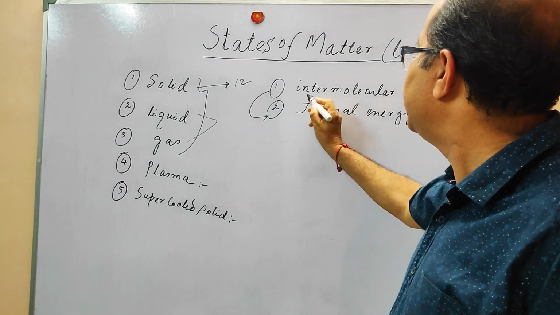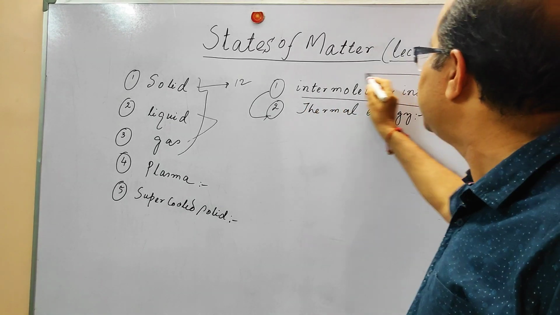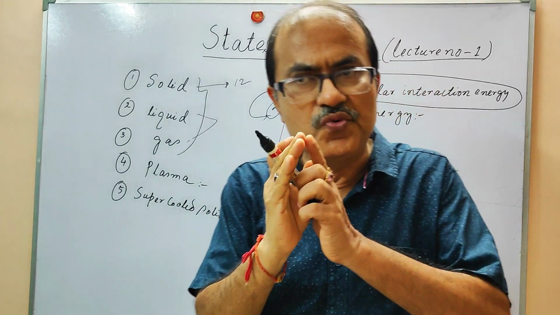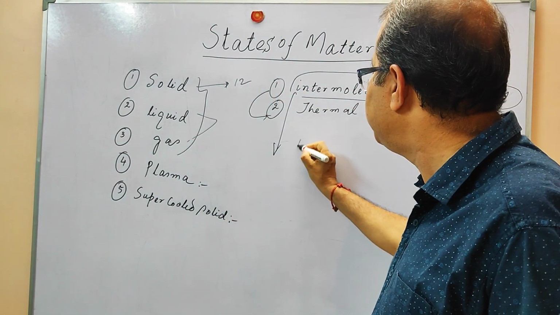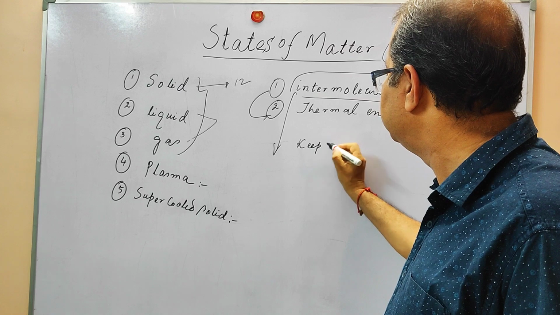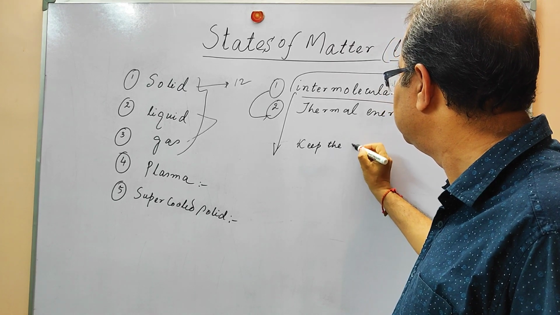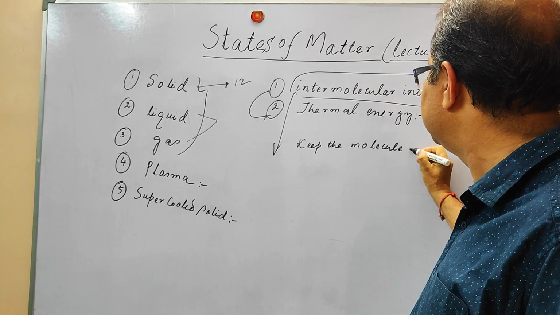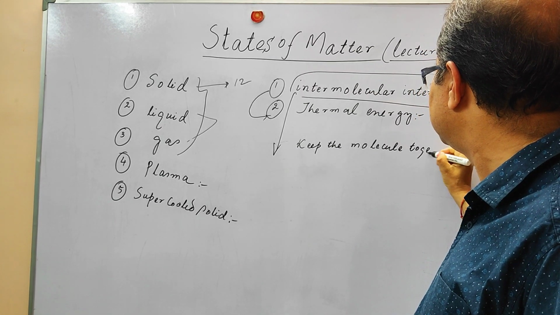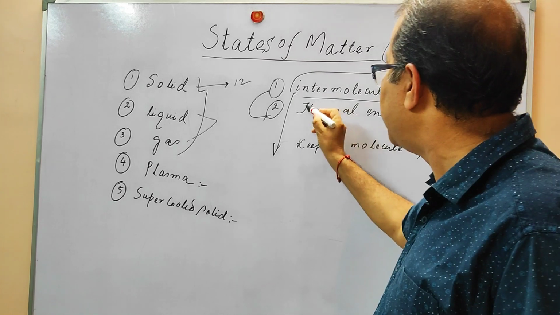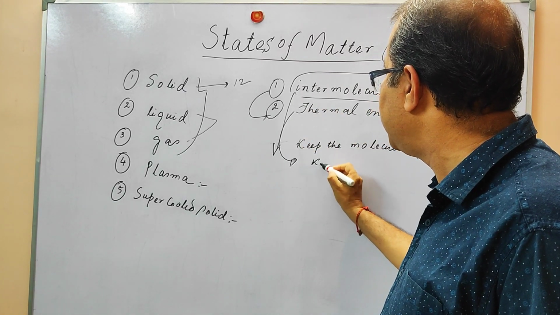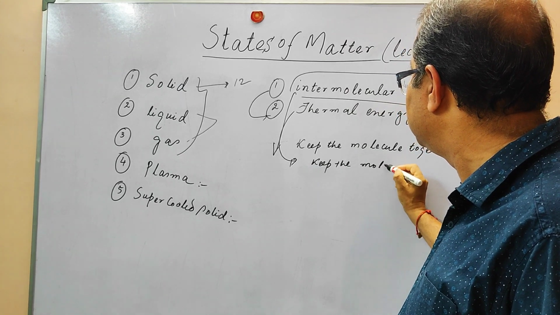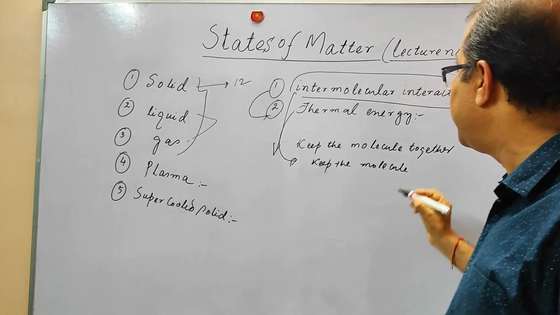It is basically the intermolecular interaction energy that helps to keep the molecules together, and the thermal energy that keeps the molecules far apart.